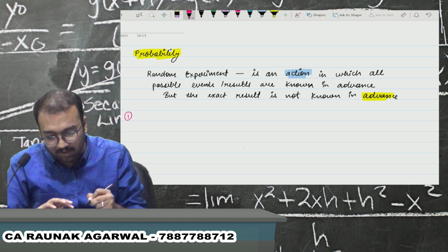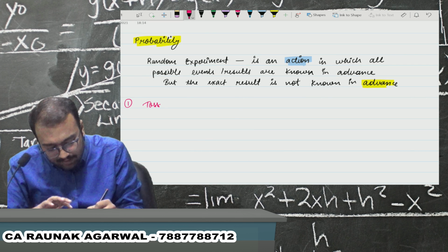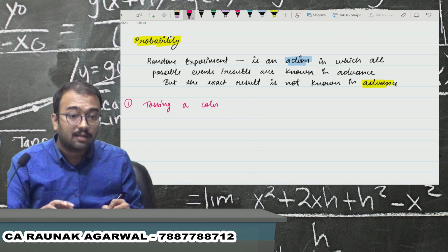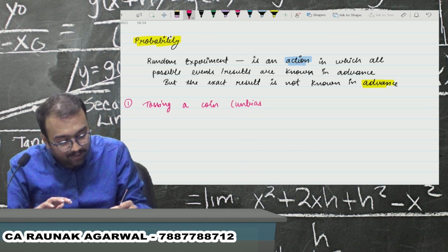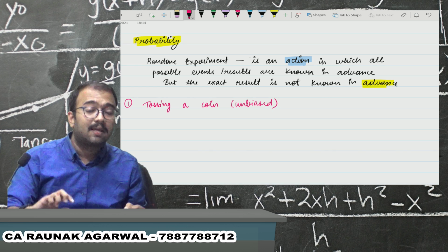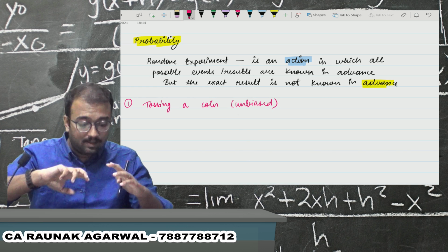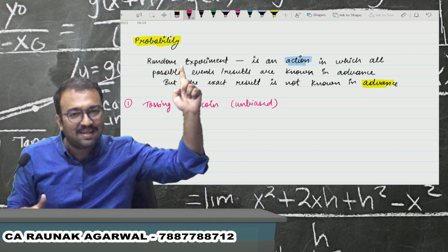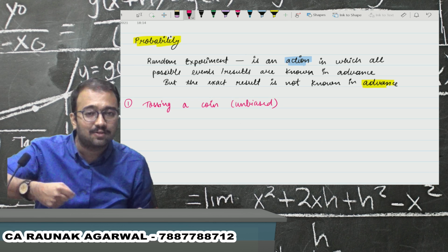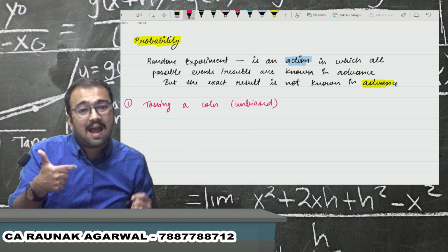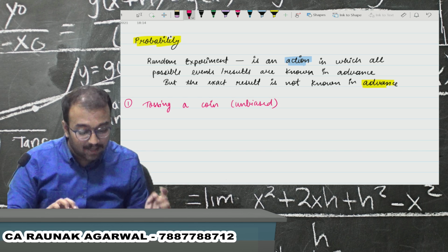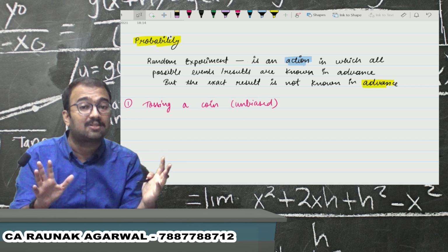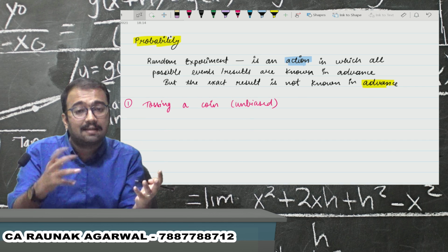First of all, we are taking up the example of tossing a coin, an unbiased coin, either head or tail. Sir, do we have a biased coin as well? Yes, my dear friends. In the movie Sholay, Amitabh Bachchan used to toss a coin and it used to be heads always. So it was a biased coin. But in the examination we are talking about an unbiased coin. It means the probability of head and tails is equal.